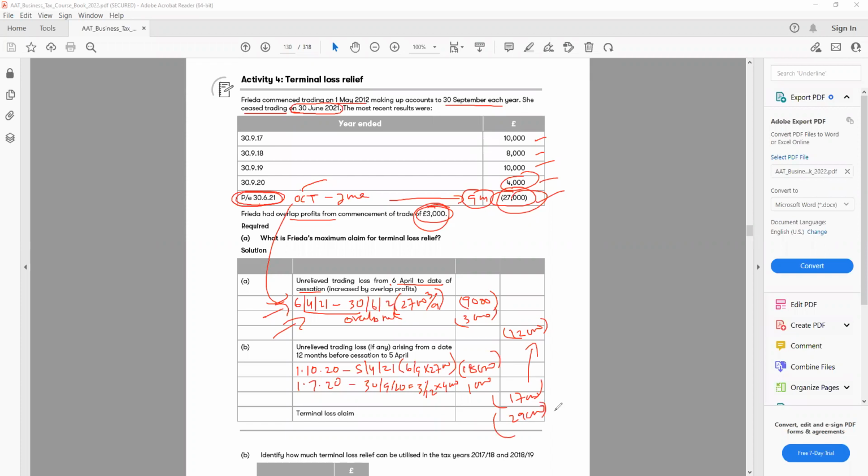That's my terminal loss. So let's quickly try to understand one more time. When my year has ended, that is 30th of June, 21. So all we have to do is see from this date when I have a year ended. First thing I have to do is go from April to 30th of June. It doesn't matter when it is closed. The first one you have to start from April, so 6th of April 21 to 30th of June 21. This is my first calculation.